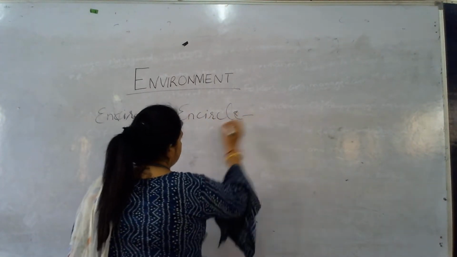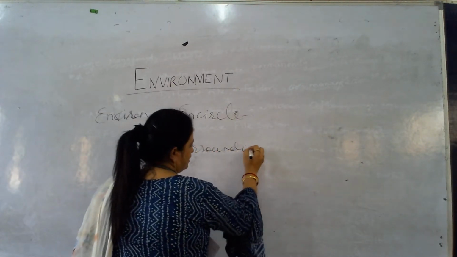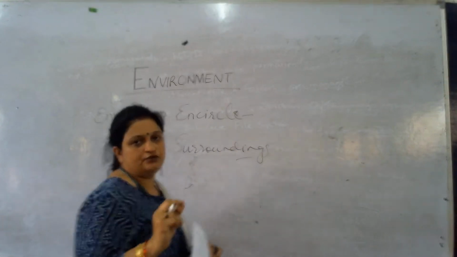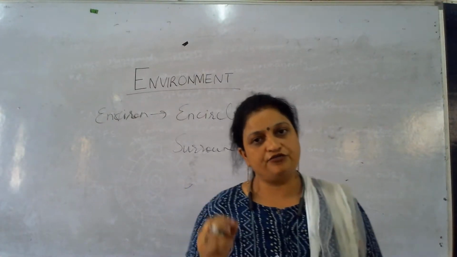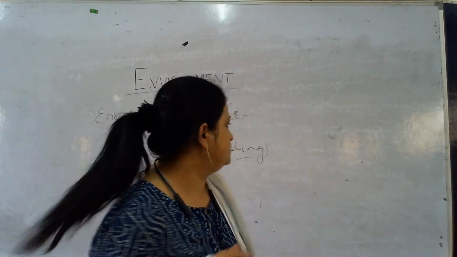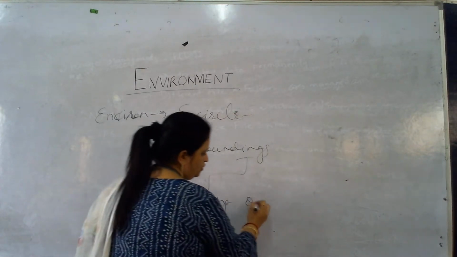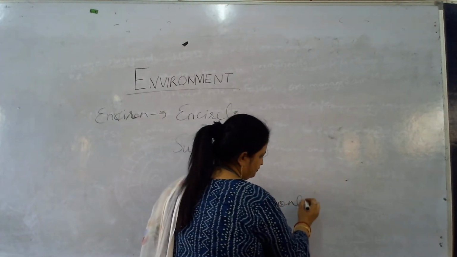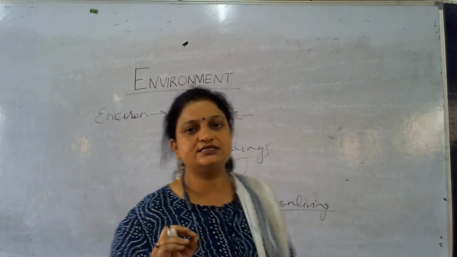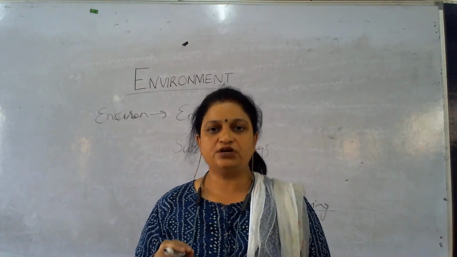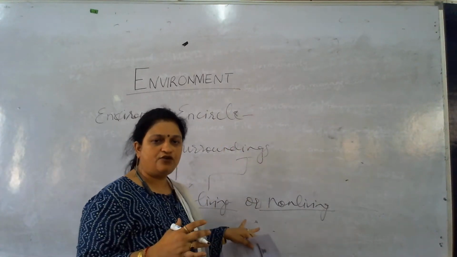Encircle is the surroundings. Everything which is present in our surroundings is called the environment, whatever the thing is, living or non-living. It does not matter, but if it is present in our surroundings, affects us, and interacts with each other, it is called the environment.